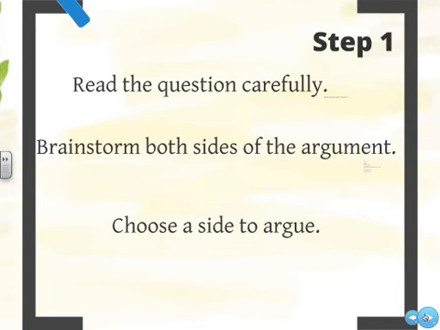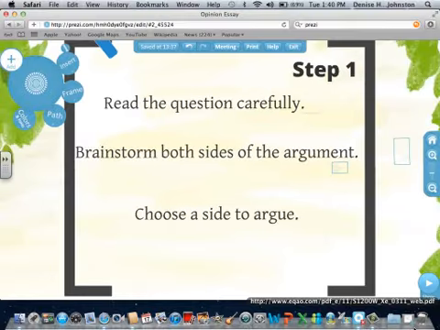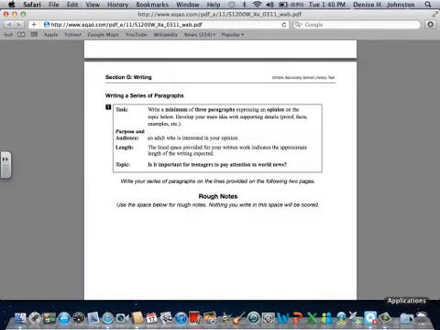Let me just go for 1 second here to the EQAO website. This is a sample from the Ontario Secondary School Literacy Test of what you will be asked to do. You'll notice that it says writing a series of paragraphs, and essentially what we tell our students is what they are asking you to do is to write an opinion essay. It says write a minimum of 3 paragraphs expressing an opinion.